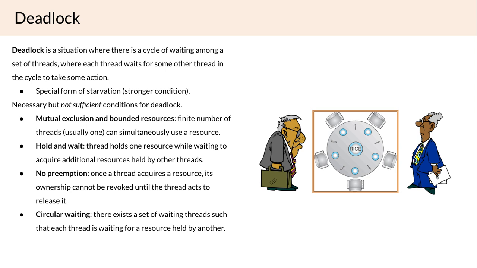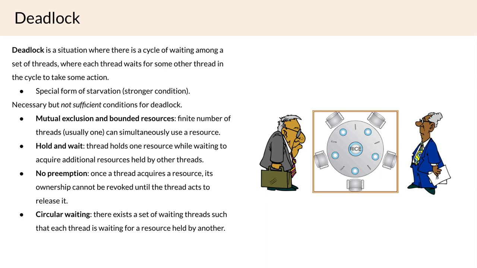And so, in order for any philosopher to eat their meal, they need to be able to hold two chopsticks at the same time so that they can actually eat. Now, in this case, suppose that each philosopher picks up the chopstick to their left, then tries to pick up the chopstick to their right, and once they are finished eating the meal, they will put down both chopsticks. Now, what is a potential situation that could result in deadlock in this example?